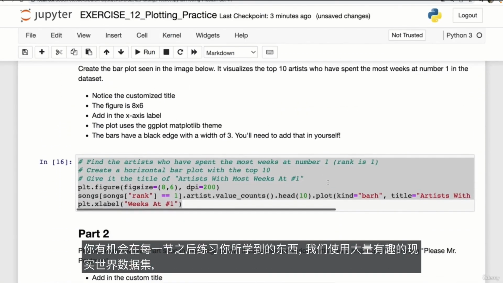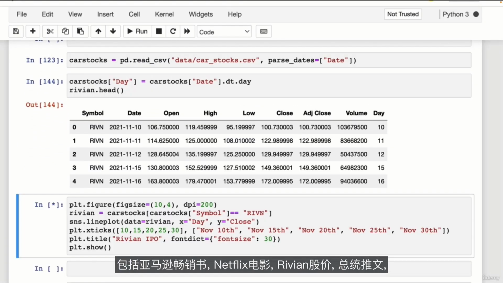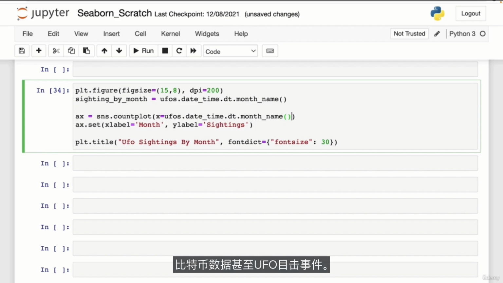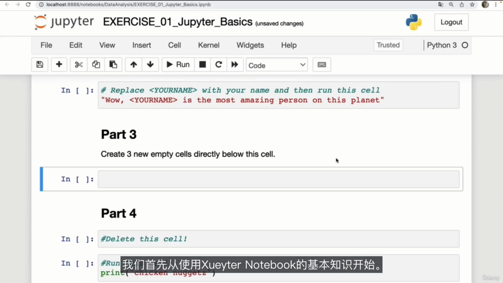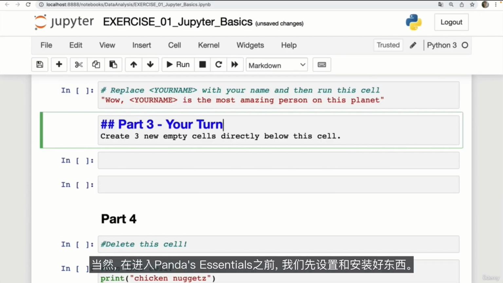And we work with tons of fun, real-world data sets, including things like Amazon bestsellers, Netflix movies, Rivian stock prices, presidential tweets, Bitcoin data, and even UFO sightings. In terms of the curriculum, we start with the very basics of working with Jupyter Notebook. We get things set up and installed, of course, before moving on to Pandas Essentials.